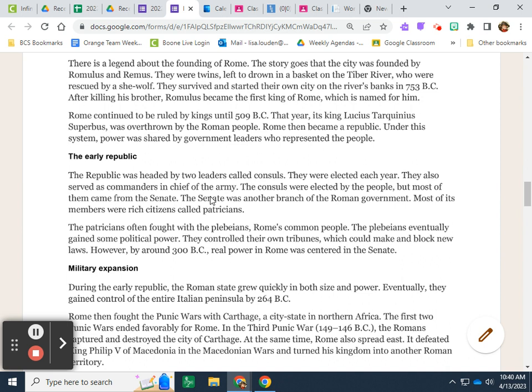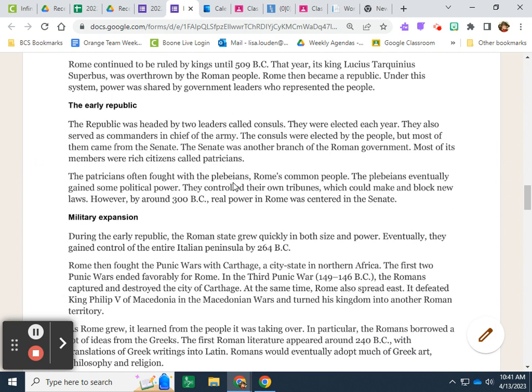Rome continued to be ruled by kings until 509 BC. That year, its king Licinius Tarquinius Superbus was overthrown by the Roman people. Rome then became a republic. Under this system, power was shared by government leaders who represented the people.